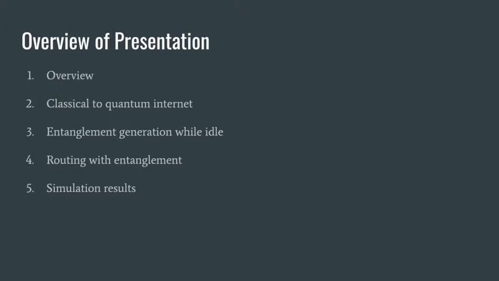First, a brief overview of what we mean by communication in quantum networks. Next, I'll outline our proposed phased approach for transforming traditional classical networks into a fully fledged quantum network. From there, I'll discuss a protocol for creating entanglement in the network which occurs when network nodes are sitting idle. Next, we make use of this entanglement to introduce some algorithms for routing when entanglement exists in the network. Finally, I'll review the simulation results we've obtained by simulating the entanglement generation and routing protocols.